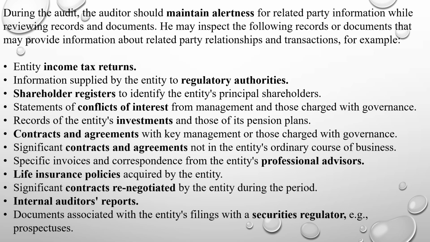For example, entity income tax returns, information supplied by the entity to regulatory authorities, shareholder registers to identify the entity's principal shareholders, statements of conflicts of interests from management and those charged with governance, records of entity's investments and those of its pension plans, contracts and agreements with key management or those charged with governance, significant contracts and agreements not in the entity's ordinary course of business, specific invoices and correspondence from the entity's professional advisors, life insurance policies acquired by the entity, significant contracts renegotiated by the entity during the period, internal auditor's reports, documents associated with the entity's filings with the securities regulator.